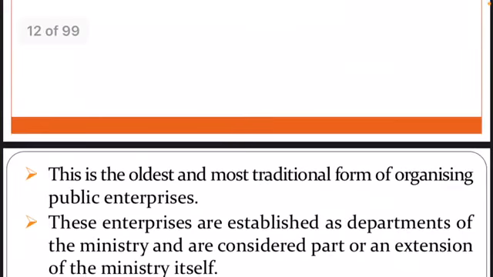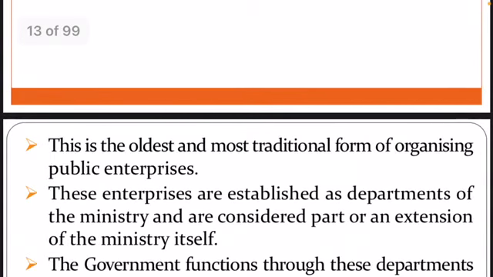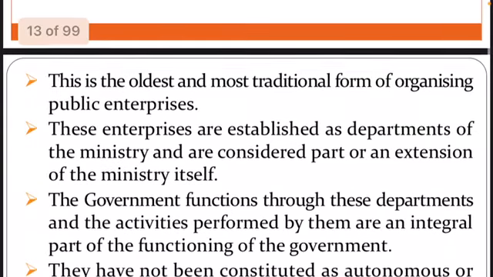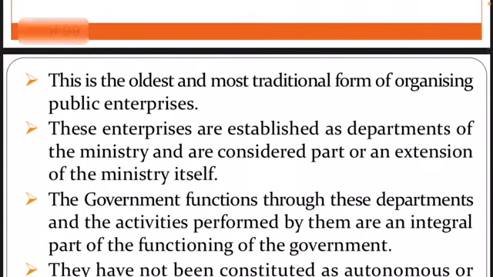Okay, now what are departmental undertakings? See, a departmental undertaking is the oldest and most traditional form of organizing public enterprise. Now see how it takes place. You have heard about the railway department, defense department, agriculture department, human resource department. These are the various departments of the government which look after the activities which are granted to them by the government. Now, these enterprises are set up, established as a department of a ministry and are considered part of an extension of the ministry itself.